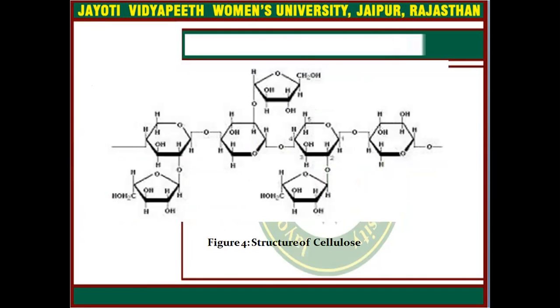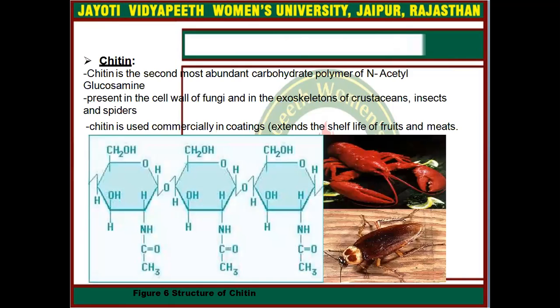This is the structure of cellulose. Next one is chitin. Chitin is the second most abundant carbohydrate, a polymer of N-acetyl glucosamine, present in the cell wall of fungi and in the exoskeleton of insects and spiders. Chitin is used commercially in coatings, basically to extend the shelf life of fruits and meats.